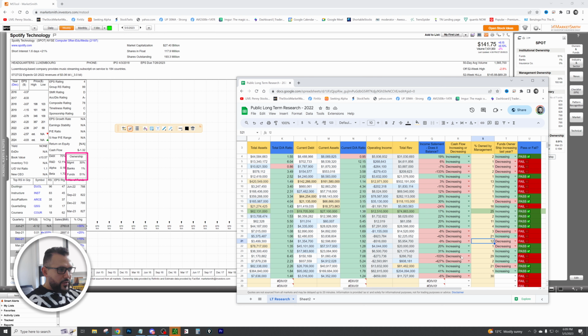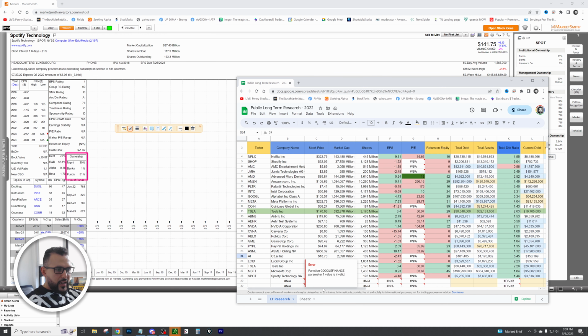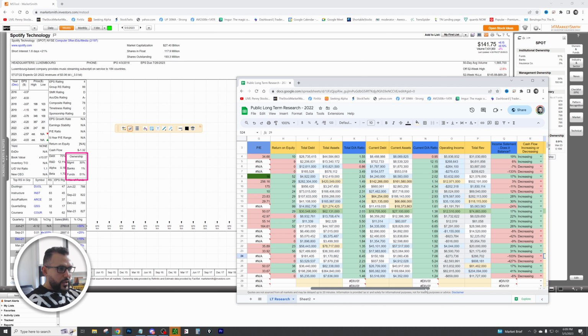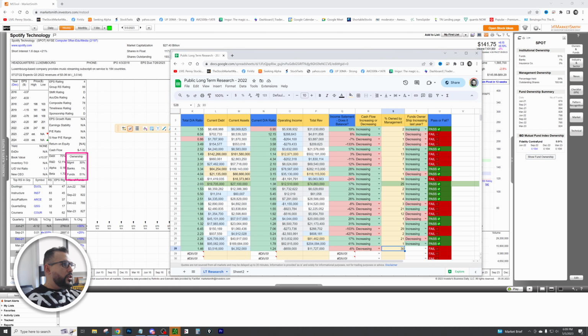GameStop having, sorry, not GameStop, 24 was AI. AI had 29% ownership, and now here we have Spotify at 30% ownership. Definitely something interesting. Now we want to look at the funds ownership, guys. Let's take a look at the funds ownership.